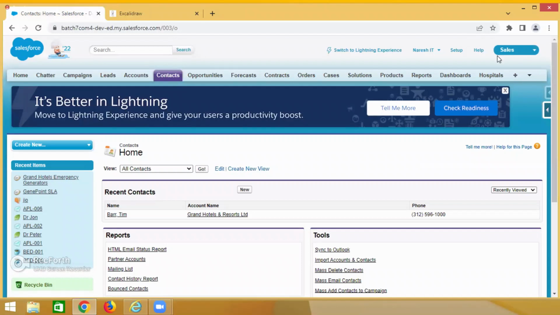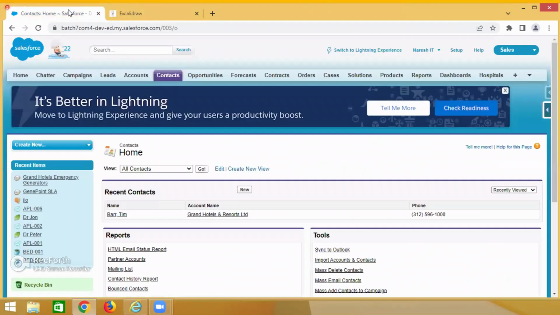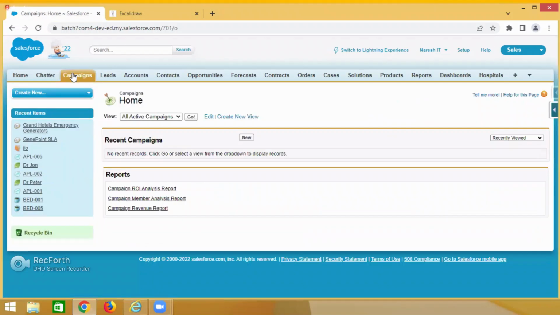a sales application. In the sales application, what is the first step, guys? Advertisement is the first step. From the business point of view, advertisement is a general word. We need to capture all this information in our application: how much budget we have provided and spent for the web, for paper, for seminars. We need to capture this information first. So in the sales application, there is an object called campaigns.